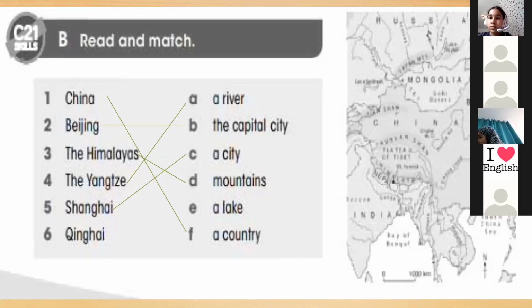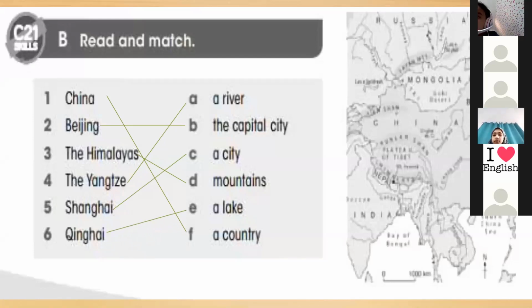And we have Qinghai. It is a lake. Yes, it is a lake. So we can say China is a country, Beijing, the Himalayas, Shanghai and also Yangtze, Shanghai and Qinghai. So it is a lake.